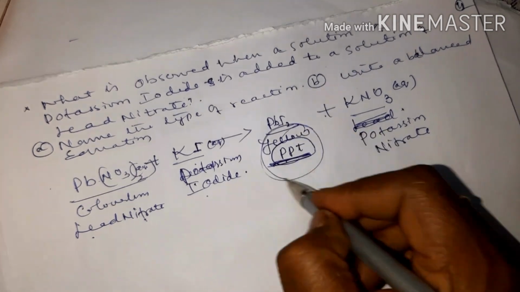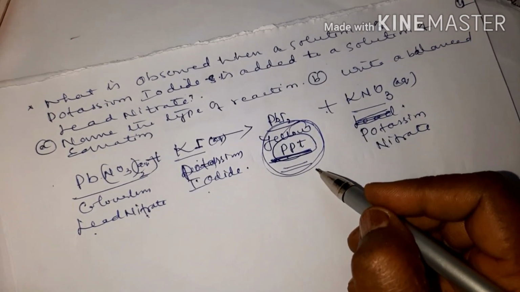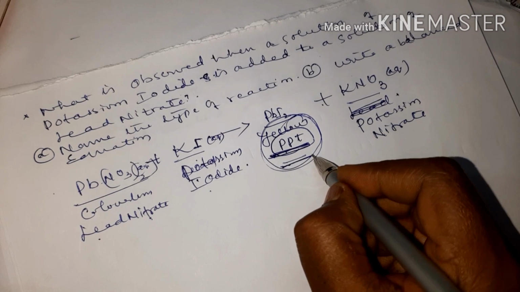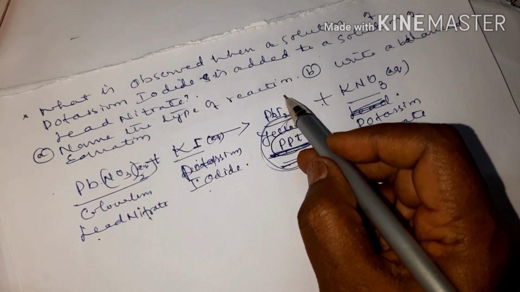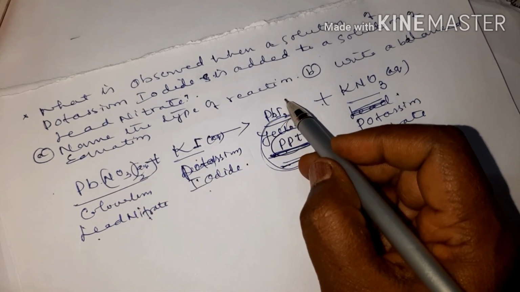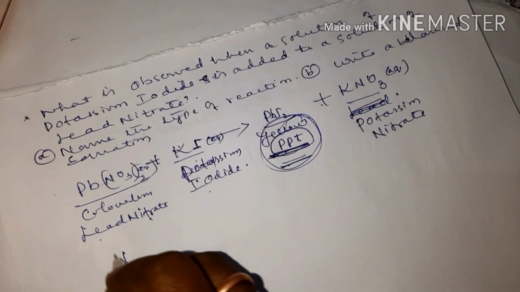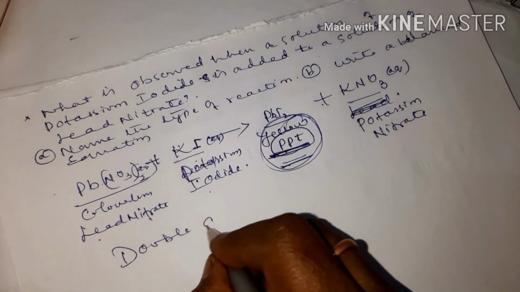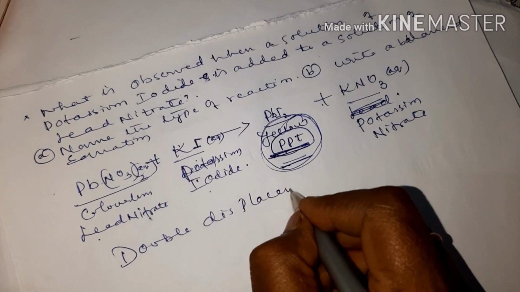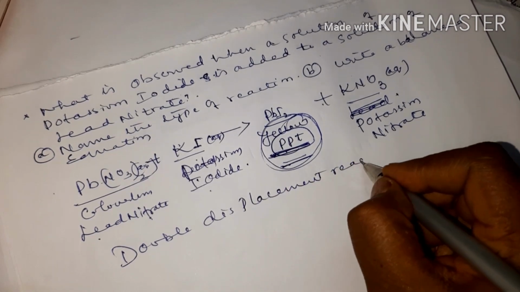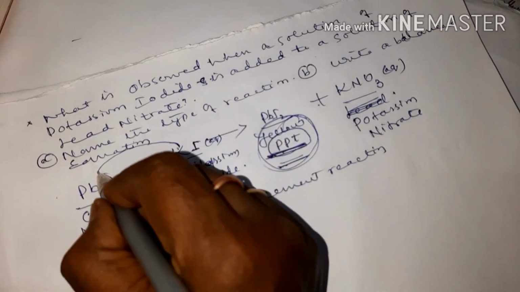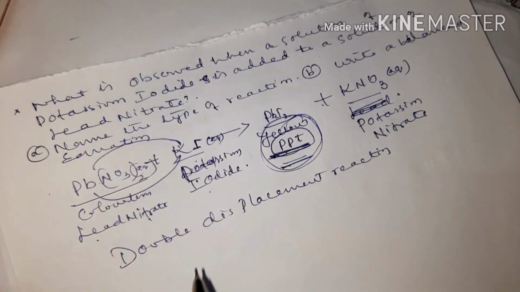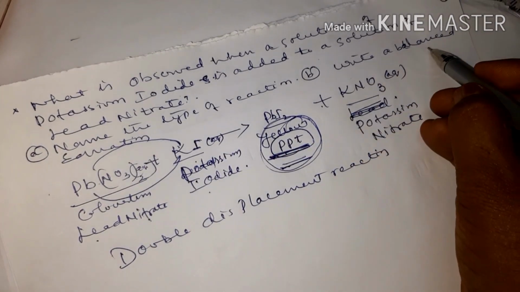So what is observed? A yellow precipitate is produced. And name the type of reaction. What type of reaction is this? This is a double displacement reaction. Okay children, see here exchange of ions or exchange of radicals takes place. And write a balanced equation.